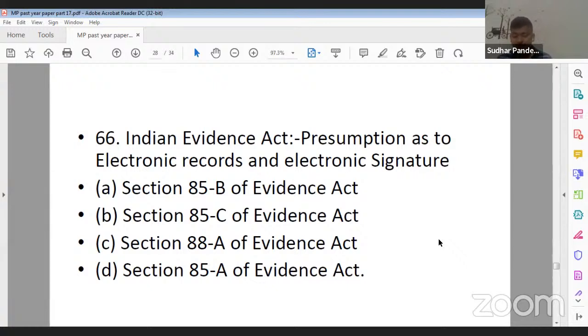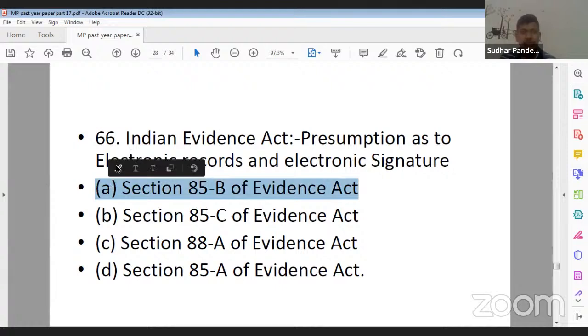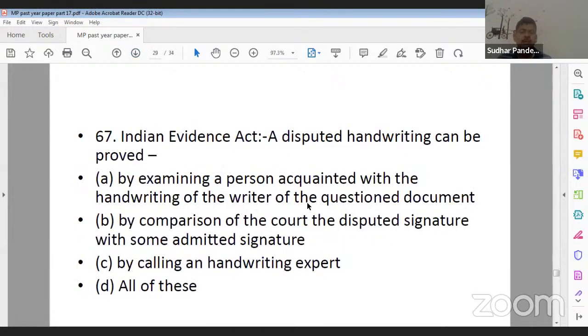85B, 85C, 88A, 85A. What should be the correct answer? For 66, A is the correct answer, that is section 85B. 85B is talking about presumption as to electronic records and signature, while 85A is talking about contents of electronic records and signature. Right? So, question number 67.